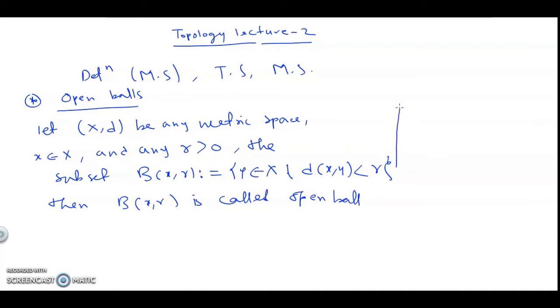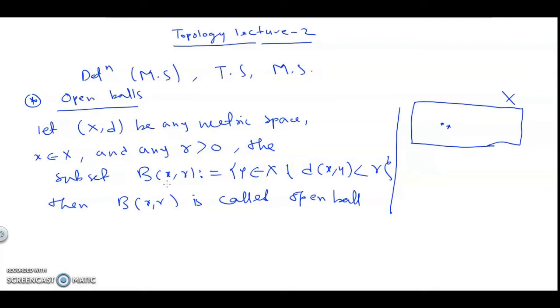Let us visualize this definition. Suppose (X, d) is a metric space. Here X is actually any non-empty set, and d is the distance. Suppose this is the point x in the definition, and we are given that r is greater than 0.